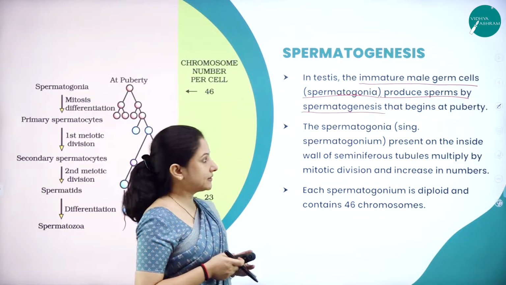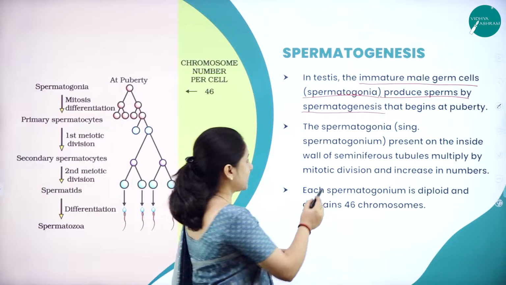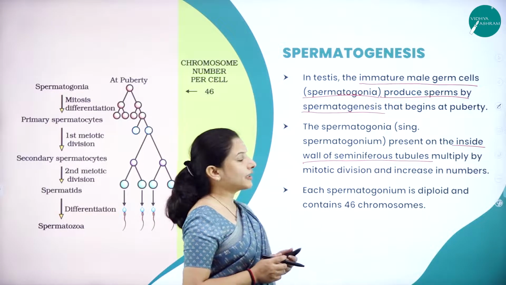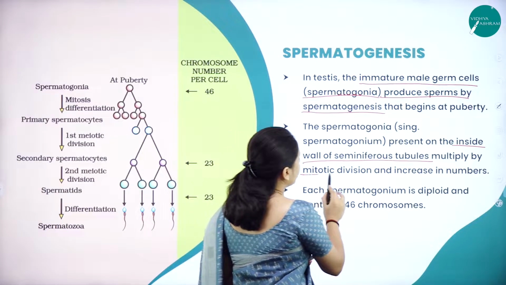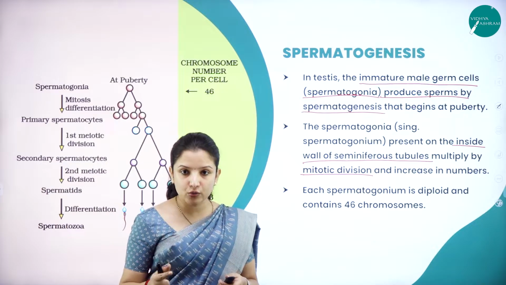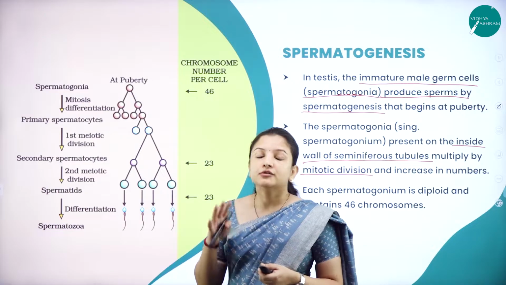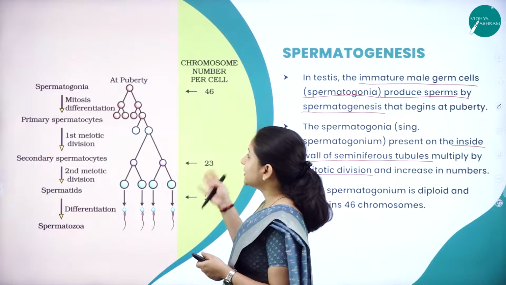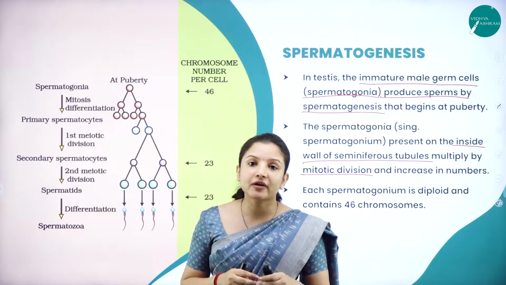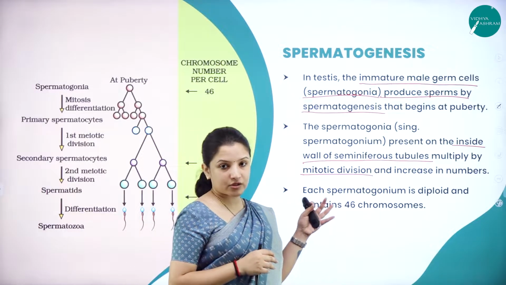The spermatogonia, which are present inside the wall of the seminiferous tubules, multiply by mitotic division. Always remember, the first division that occurs in either spermatogenesis or oogenesis is mitosis. Later on, they undergo reduction division. You need to keep that in your mind, because this schematic representation that I have shown here is a very important question in terms of examination. That is why this is a very important topic.